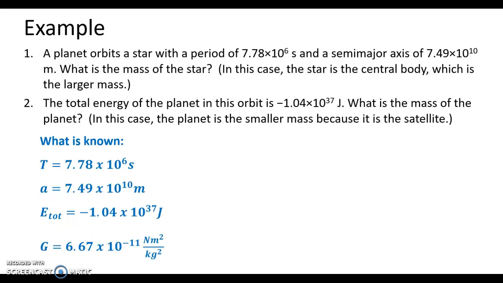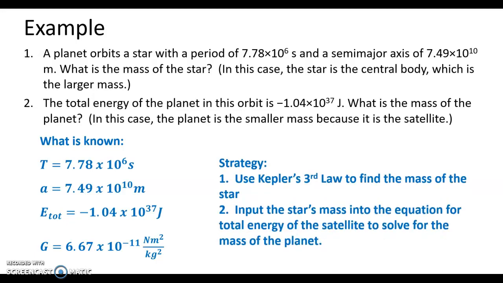I'm going to make a list of the things that the problem is giving me: period T, semi-major axis a, the total energy. I'm looking over these units to make sure they're standard units, and here they are, so I don't have to convert anything. My strategy is going to be to use Kepler's third law to find the big mass, the mass of the star, and then I'm going to use the equation for the total energy of the satellite to solve for the smaller mass, the mass of the planet.